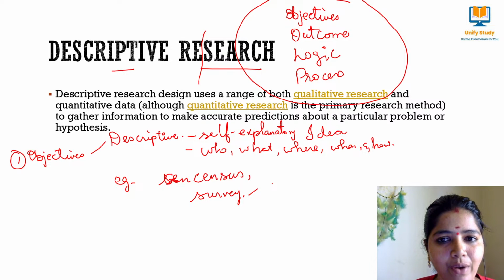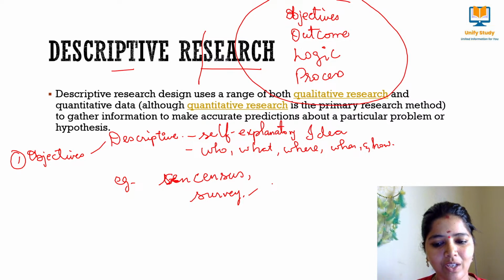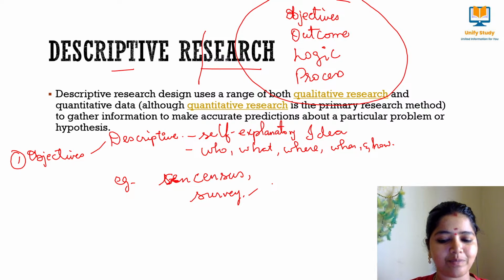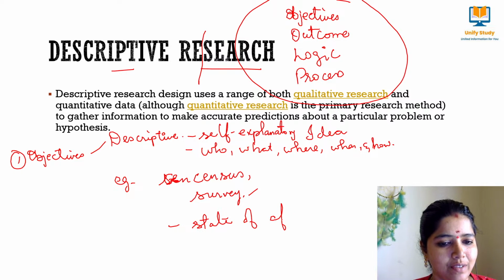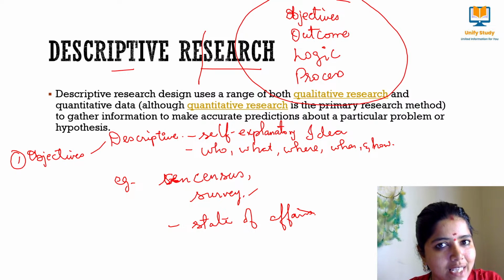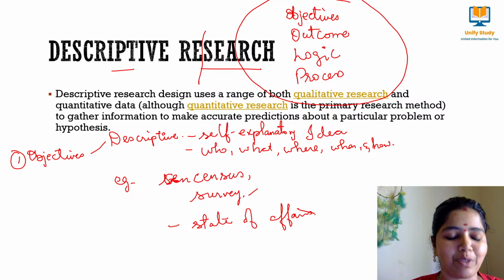Clear? You got the point? What do you mean by descriptive research? Okay. So when I take descriptive research, it gives me the state of affairs. The keyword is state of affairs. What has been the status of that particular instance, we call that descriptive research.